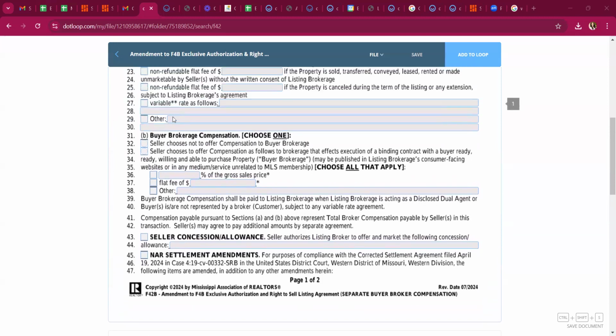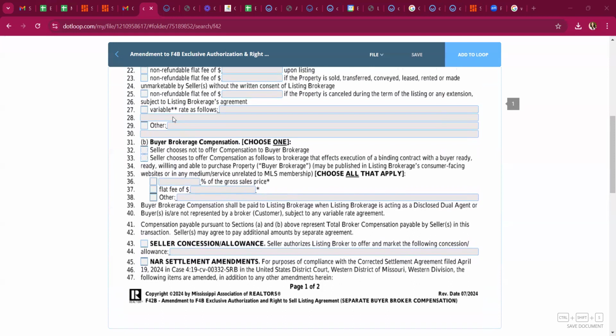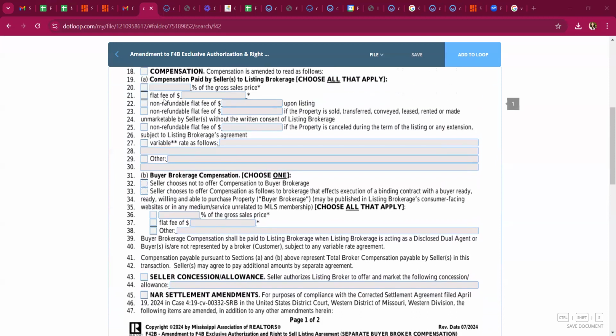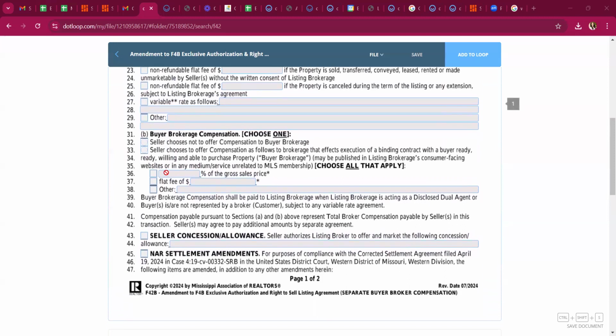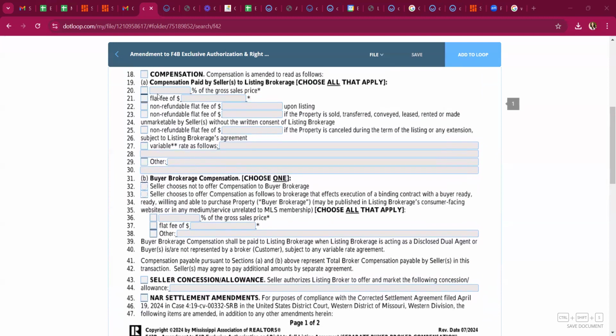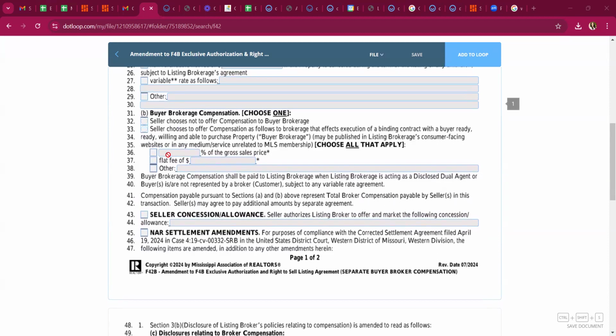But say your seller agrees to 5%, 5% total compensation. You're going to do 2.5 to yourself. You're going to do 2.5 to the buyer broker. That's how it's going to read out. This is going to be 2.5. It's not going to be 5%. It's going to be 2.5. This is the compensation paid by the seller to the listing brokerage. So this is Epic's portion of the commission. So 2.5% of the sales price here, 2.5% here.